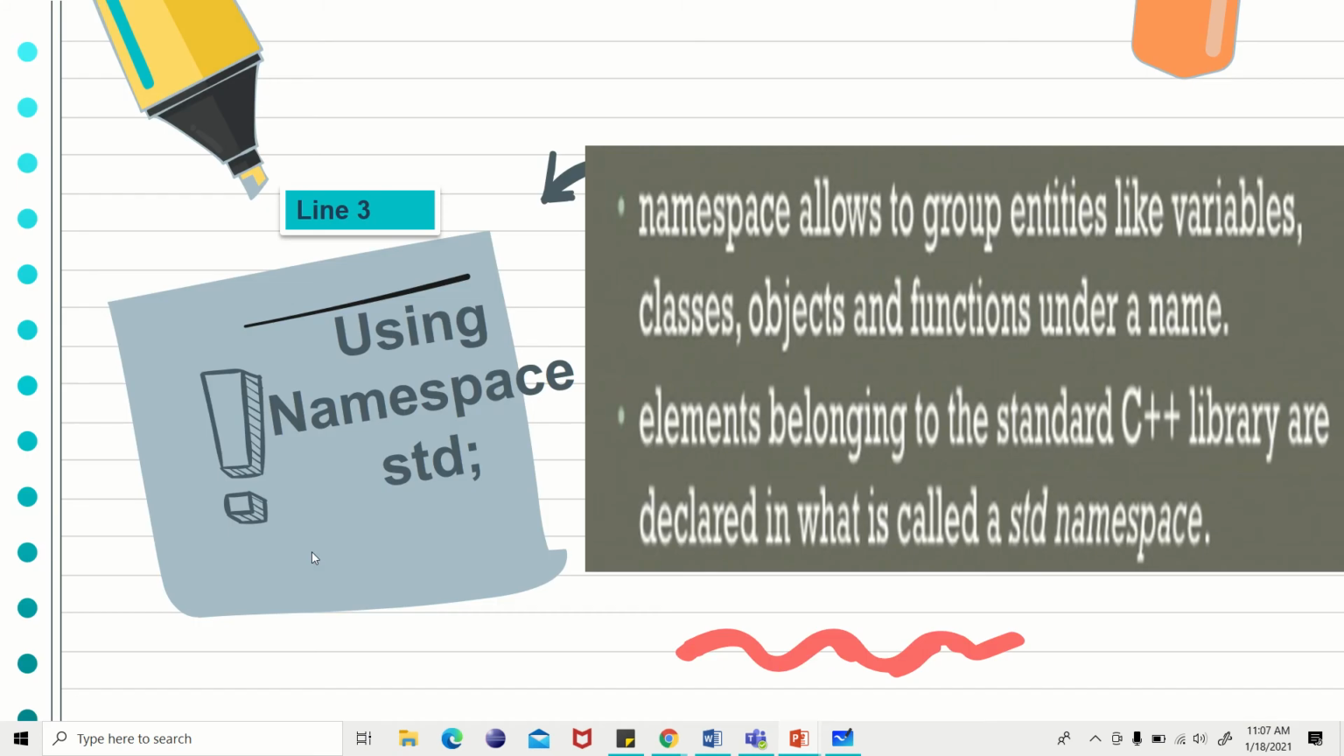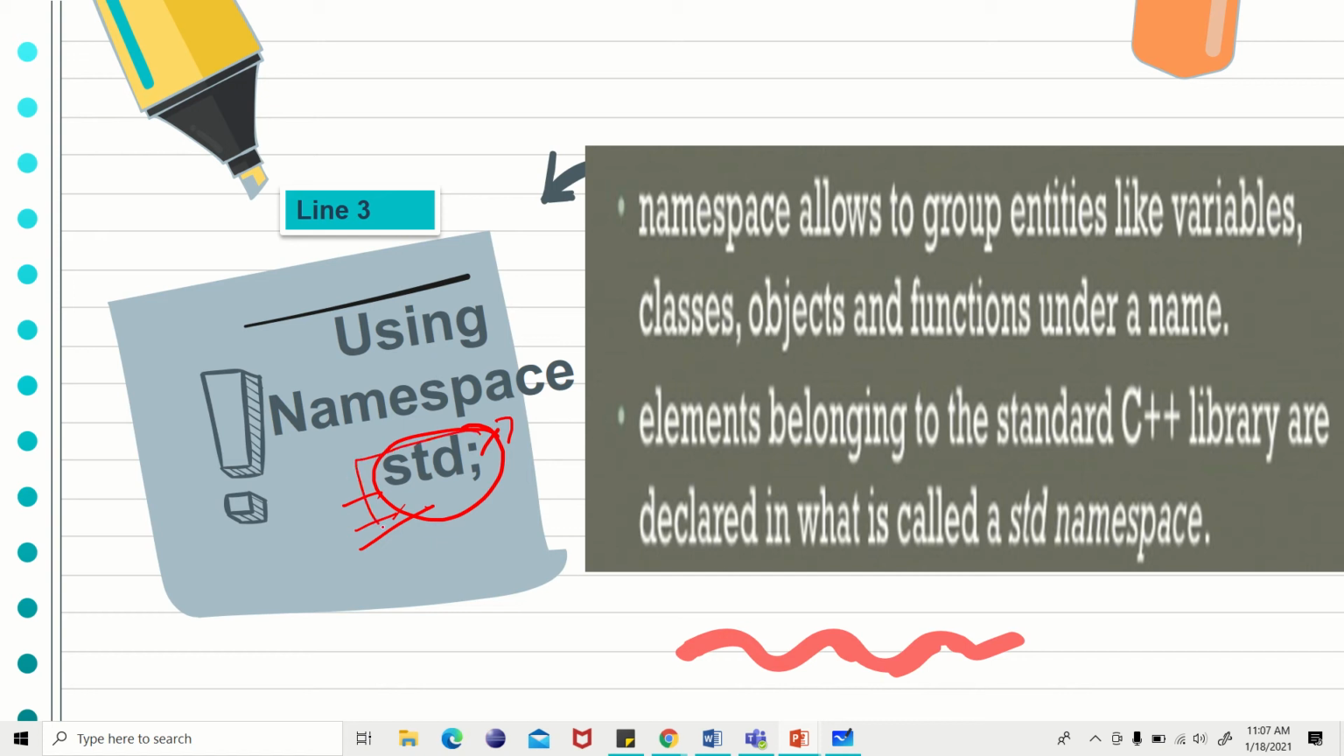Next is using namespace std. This is called the standard library. Why are we using this? This library has all the variables, all the objects, all the classes, all the functions. Only when you use this namespace std can you use all the objects, classes and functions in your program.